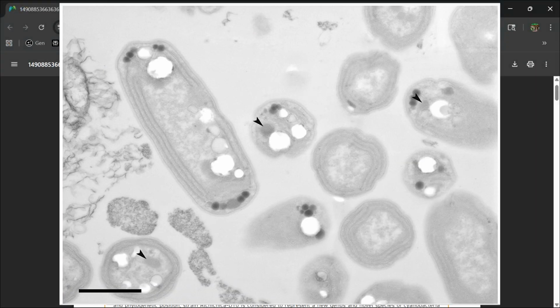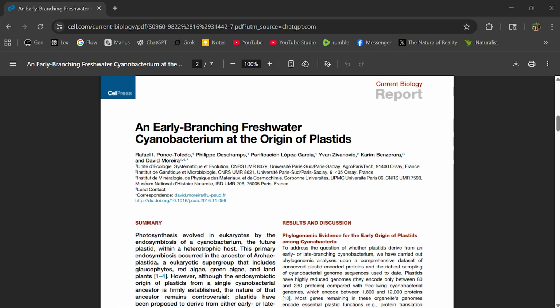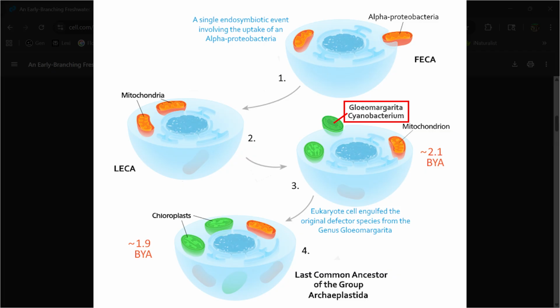Interestingly, unlike most bacteria, Gloeomargarita carries thylakoids. This, along with their other primitive traits, have become valuable clues when studying the origins of chloroplasts. Referring back to LECA's tree of life, the superphylum Picozoa appears to be the oldest living relative of the eukaryote that first engulfed the ancestor of Gloeomargarita. Through genetic and metabolic integration, this captured cyanobacterium gradually transformed into the first chloroplast.